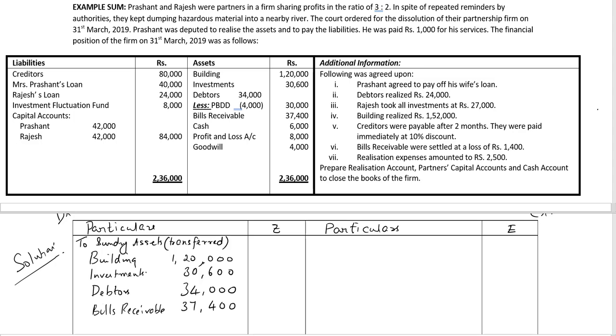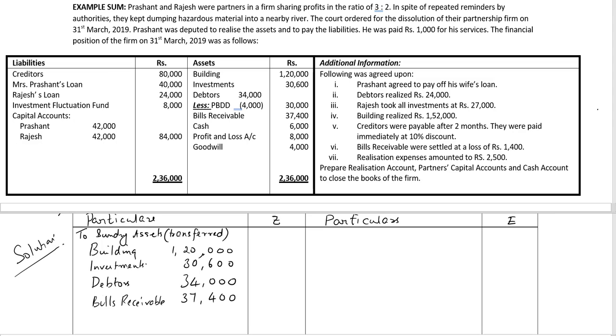And finally, goodwill 4,000 rupees. We'll bring the total of the assets transferred to the outer column. Total of the assets transferred is 2,26,000 rupees.